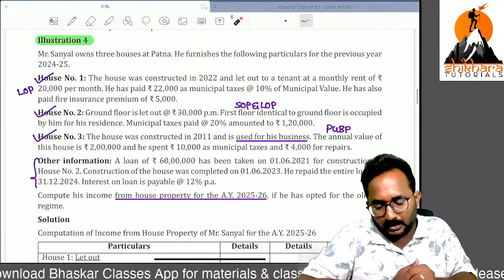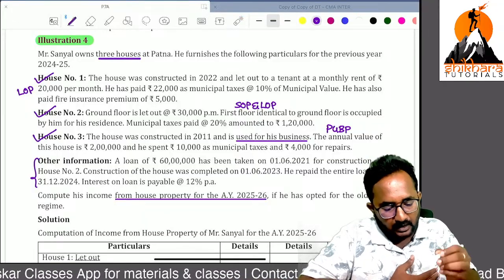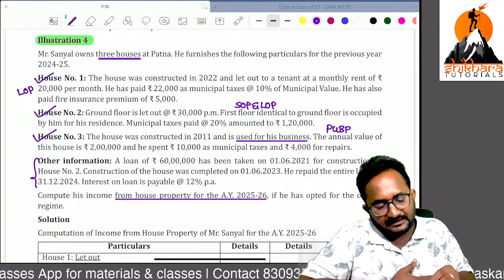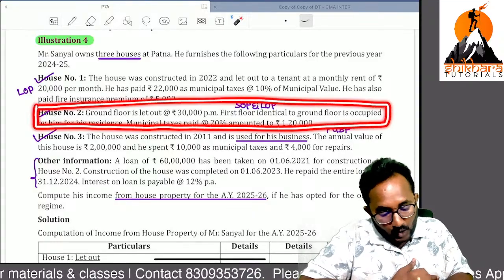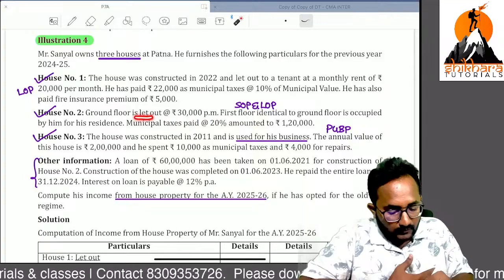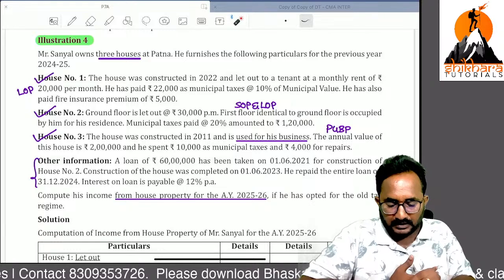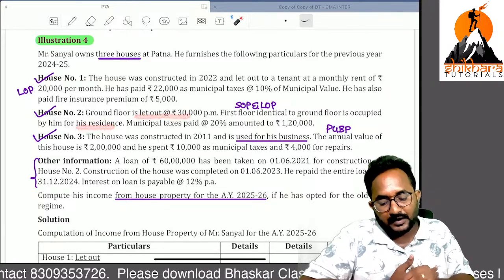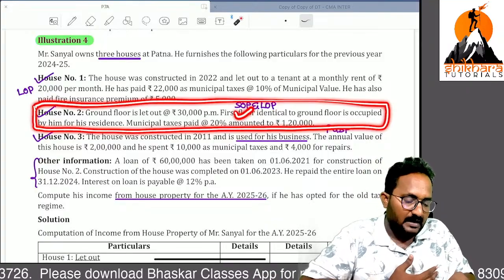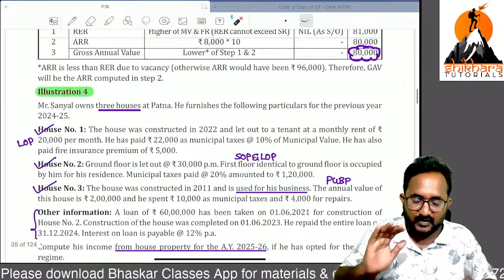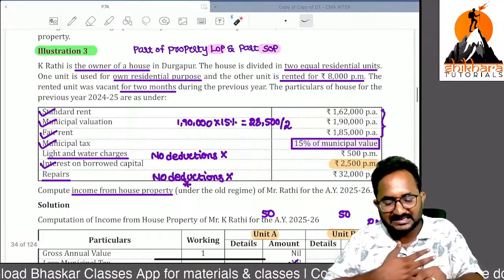Remember, question number 4, they have 3 houses. Out of the 3 houses, the second house is partly let out, partly self-occupied. How are you identifying that, sir? The ground floor is let out. The first floor is identical, means 50-50, so that is occupied for residence. So how can we calculate house property income? Some part is self-occupied, some part is let out. In the same way you can calculate, and it becomes very easy. But I'm expecting these types of questions in the exam.